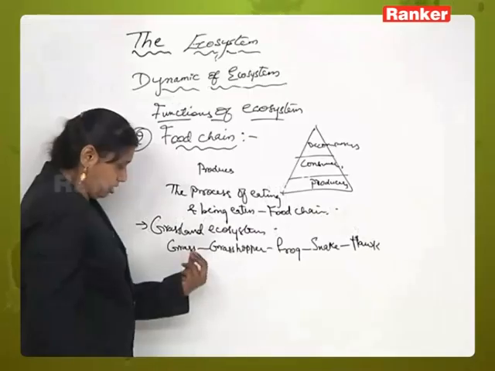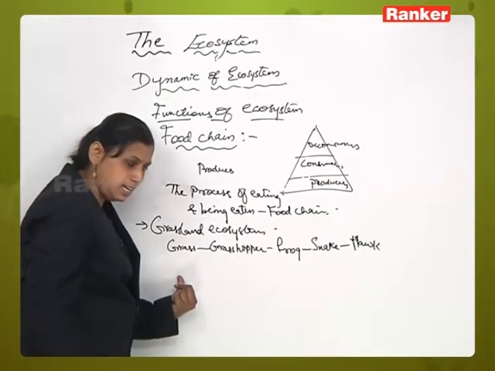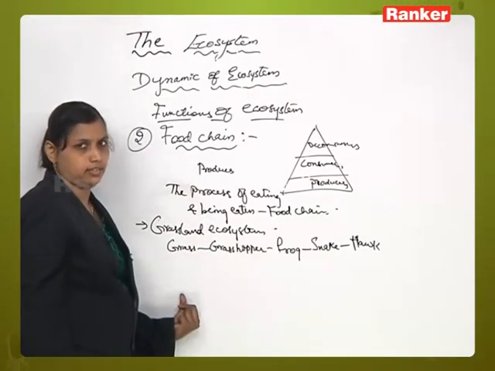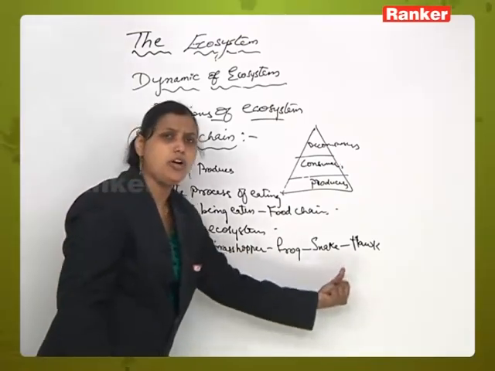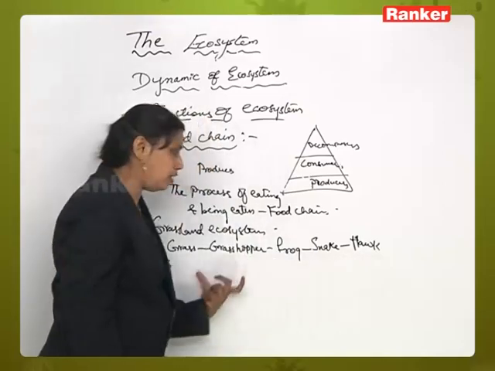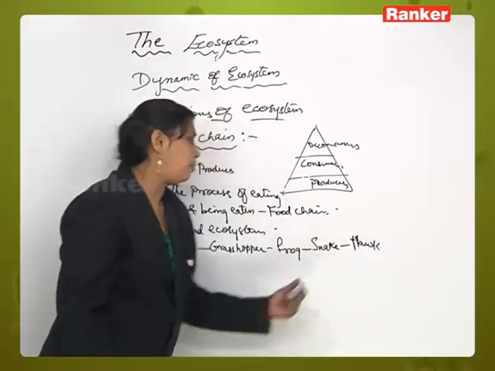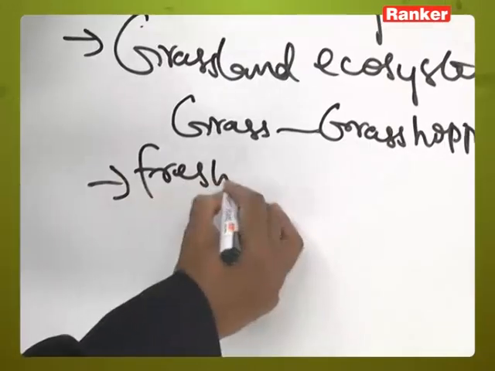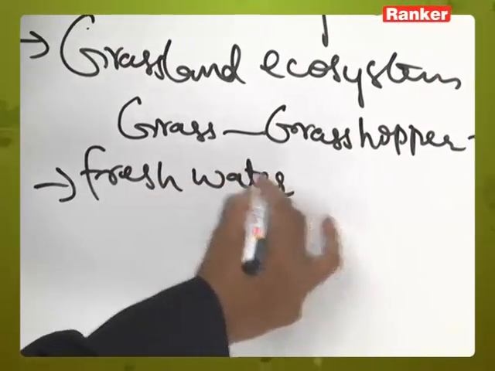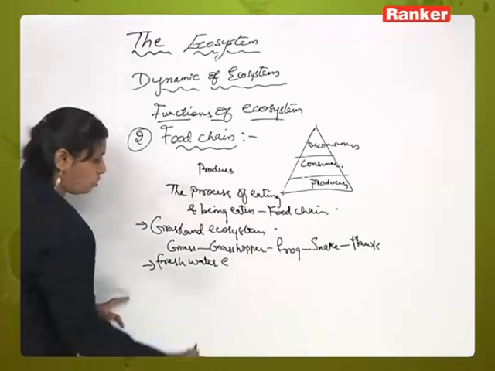It means the process of eating and being eaten, and the flow of food energy is occurring from one trophic level to another trophic level. Next, in the case of freshwater ecosystem, similarly...